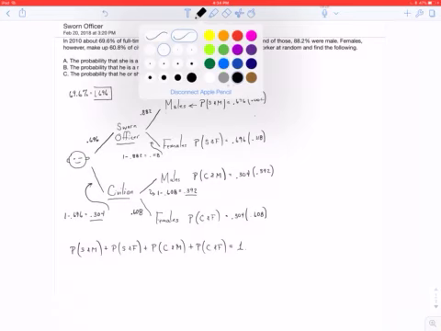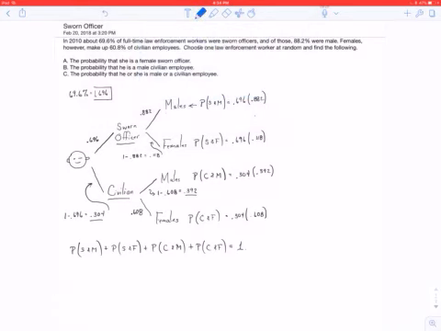So let's do these in different colors. Let's do the first one, Part A. Part A is the probability that she is a female sworn officer, and this should probably be a randomly selected law enforcement worker. So the probability that she's a female sworn officer, well, that's just sworn officer and female. That's this.